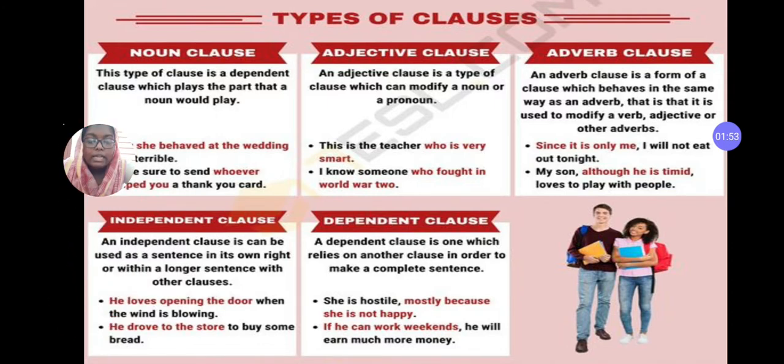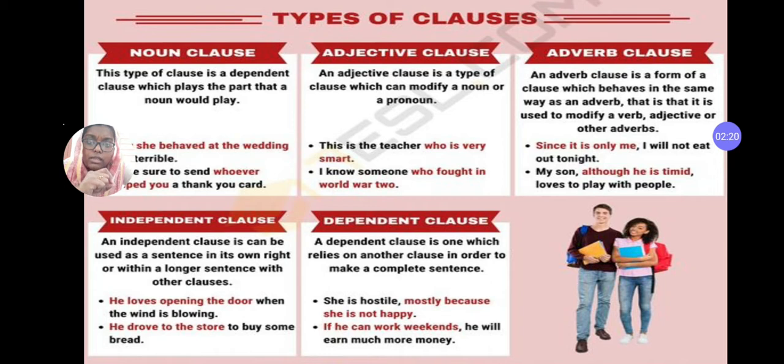Independent clause. An independent clause is a sentence in its own right. It can express a complete thought. Example, he loves opening the door when the wind is blowing. So even saying he loves opening the door, we get a complete understanding. But if you look at the other sentence in the dependent clause section, she is hostile mostly because she is not happy.